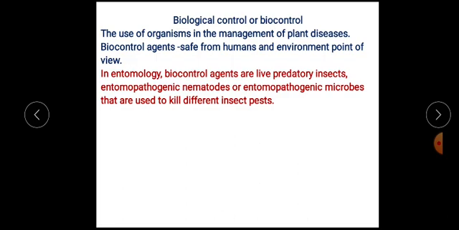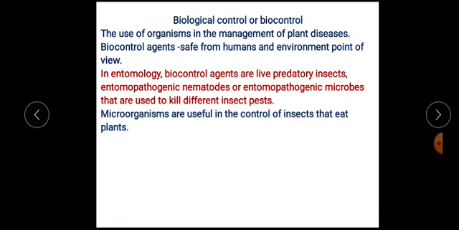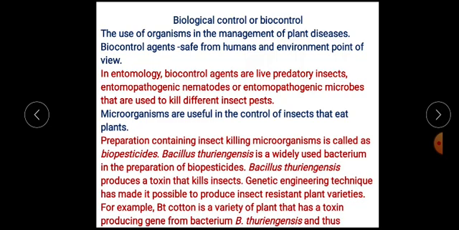So in these three categories, live predatory insects are a part of zoology. Entomopathogenic nematodes are a part of zoology. Entomopathogenic microbes are a part of microbiology. Entomopathogenic microbes means these microbes are responsible for the killing of different insect pests. So these microorganisms control the insects that eat the plant material.